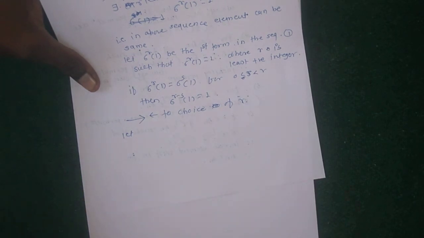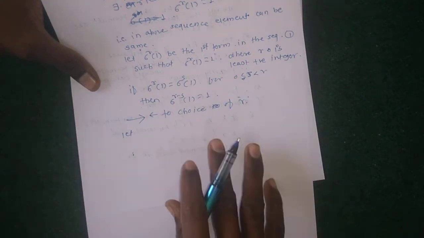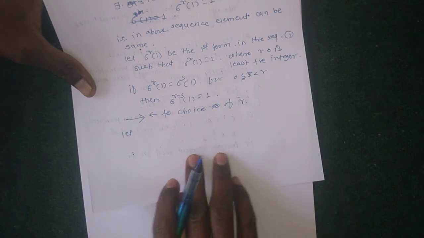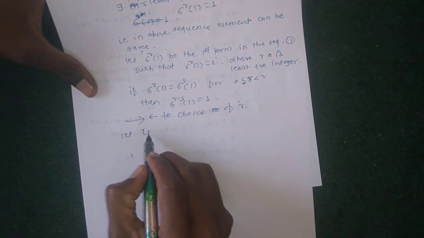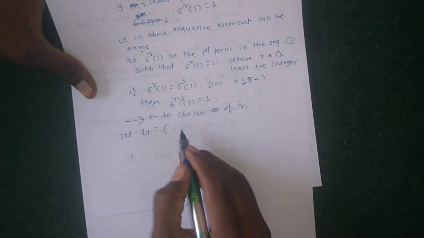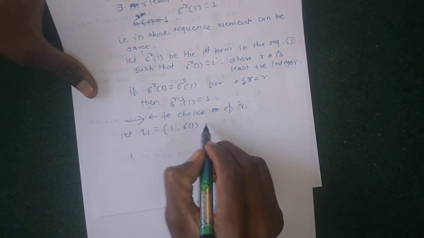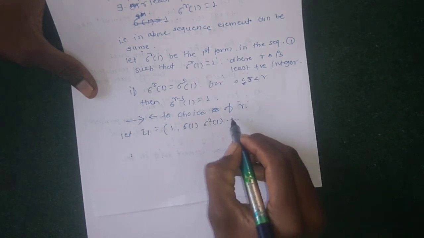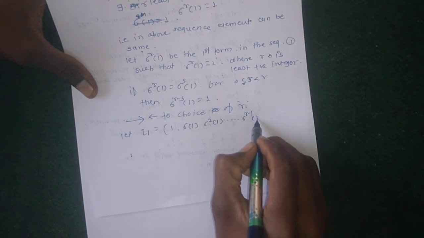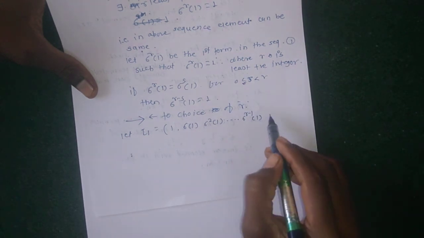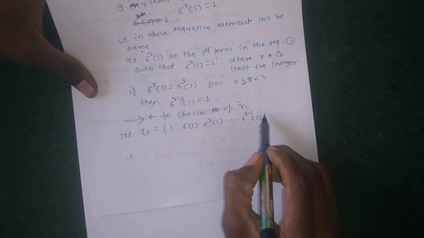Let's suppose the first cycle. Okay, let tau 1 be the notation used for the chain cycle: 1, sigma of 1, sigma square of 1, and so on up to sigma raised to r minus 1 of 1, because if we add one more element, sigma raised to r of 1 has value 1 again, so this chain is repeated.